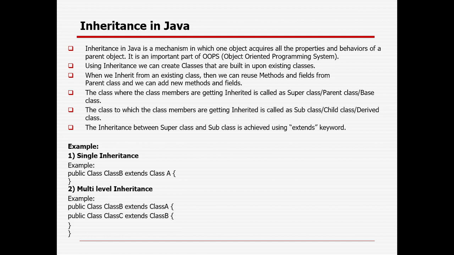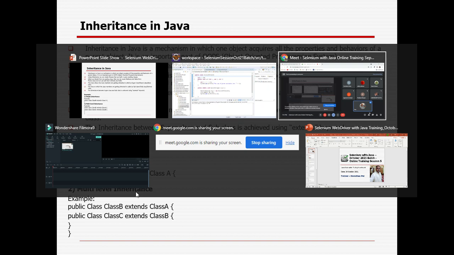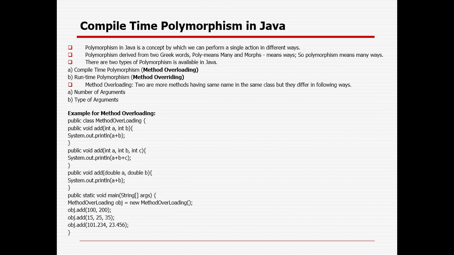Okay. The next one will be polymorphism. Polymorphism is, I think, a Greek word. Poly means many and morphism means form. So it is kind of many forms, right?